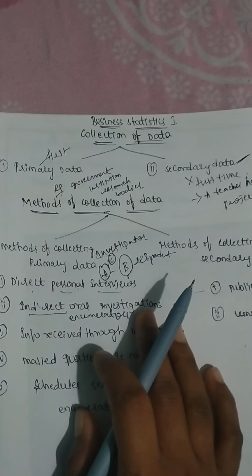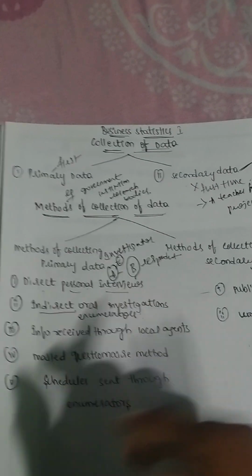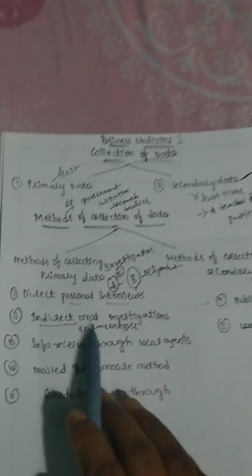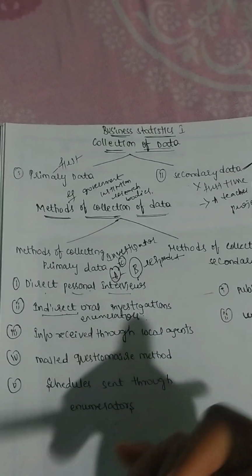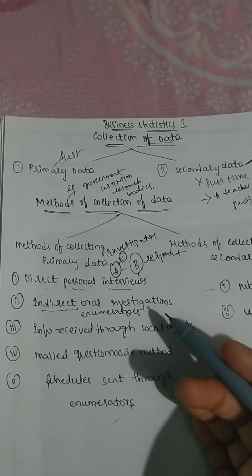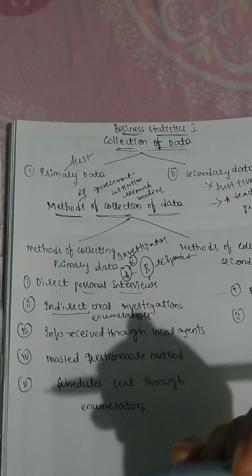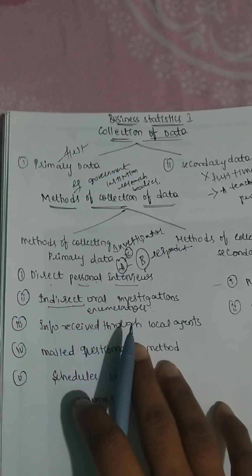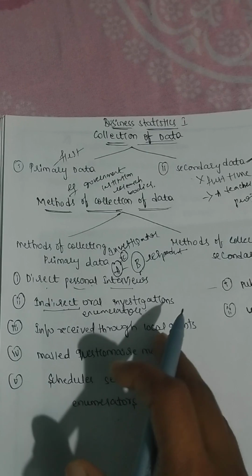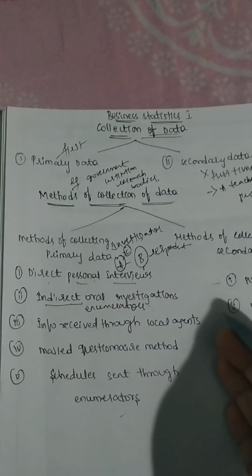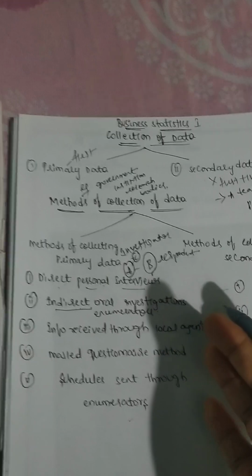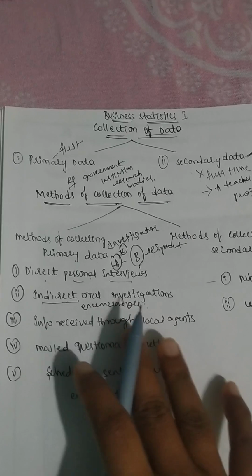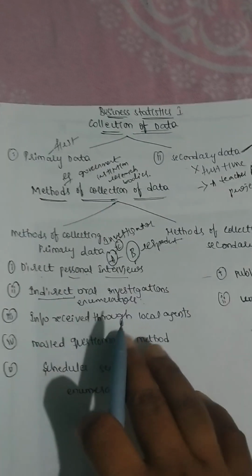This kind of method is complex in nature, because one may not be willing to give the information. Examples for this indirect oral investigation are evils such as drinking, gambling, smoking. In such particular cases, we will use this indirect oral investigation method. This can be used mostly in inquiry commissions, and we generally see it in police stations. So this method will be helpful for indirect oral investigation.